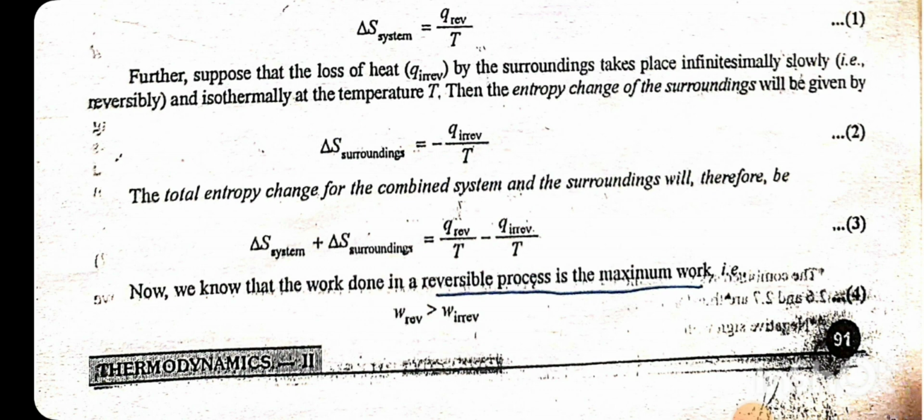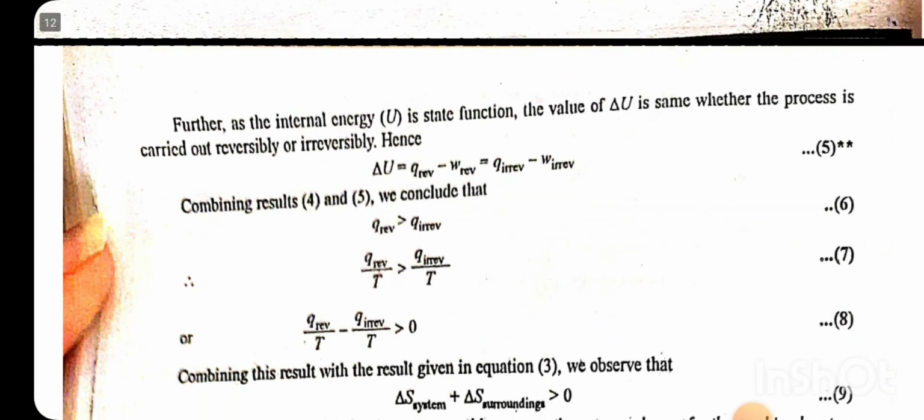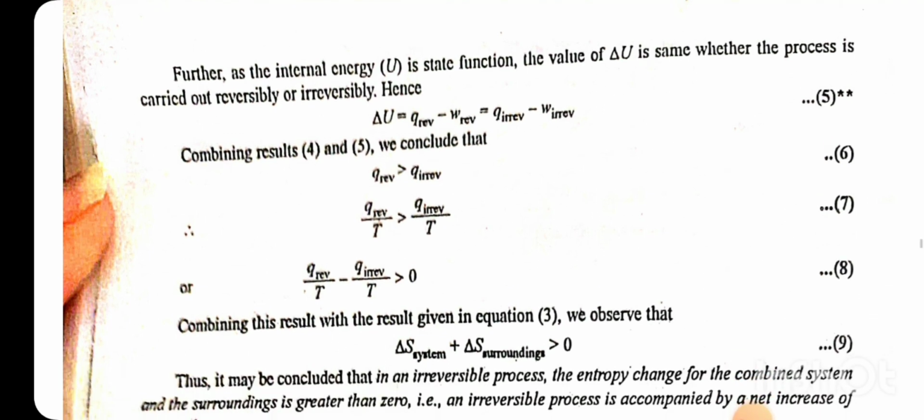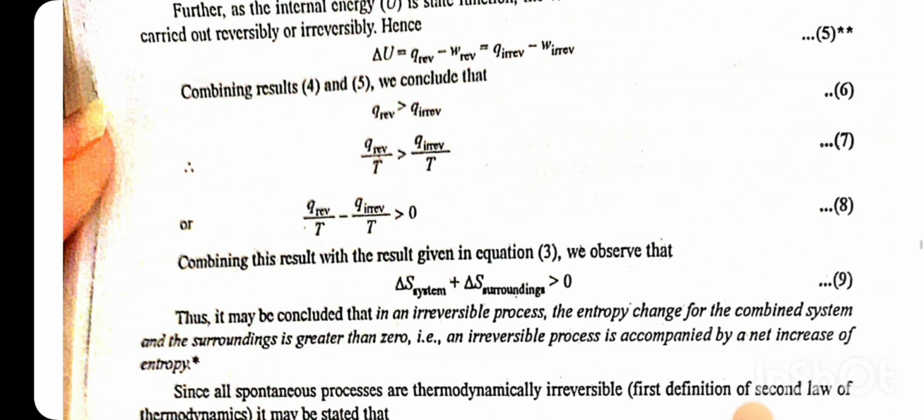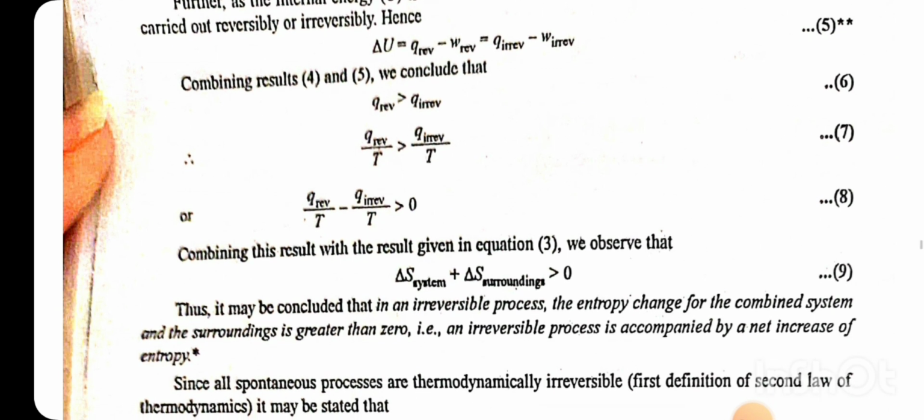Now we know that the work done in a reversible process is maximum. Further, as the internal energy is a state function, the value of delta U is the same whether the process is carried out reversibly or irreversibly. Delta U is equal to Q reversible minus W reversible is equal to Q irreversible minus W irreversible. Q reversible is greater than Q irreversible, so Q reversible by T is greater than Q irreversible by T, and Q reversible by T minus Q irreversible by T is greater than 0. Delta S system plus delta S surrounding is greater than 0.